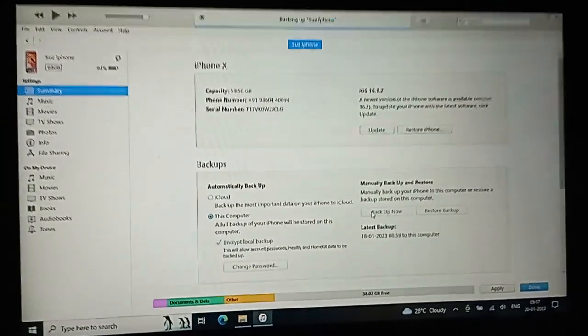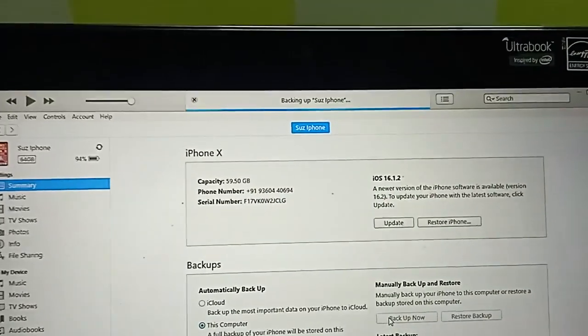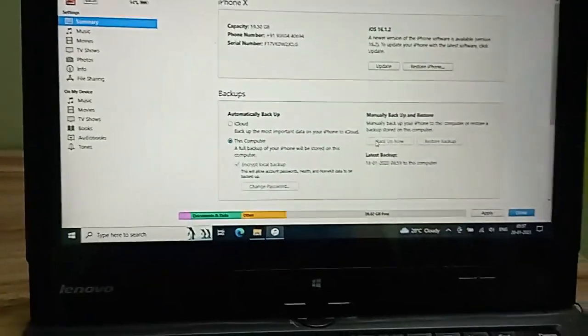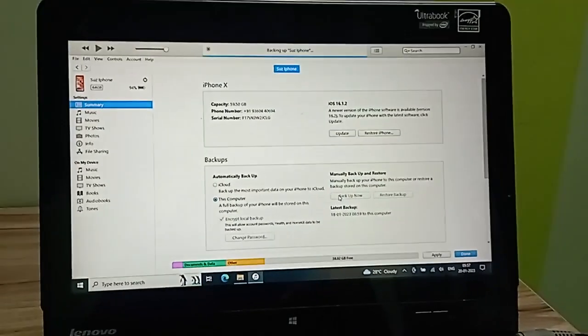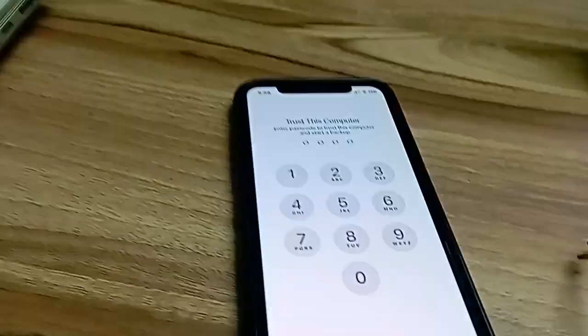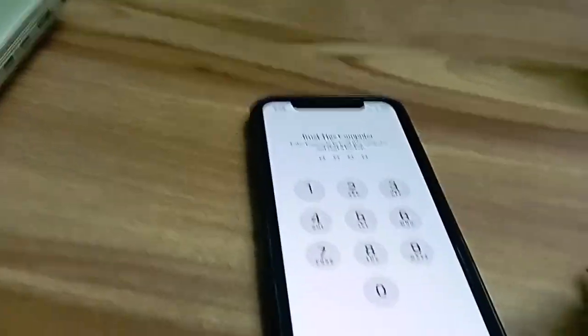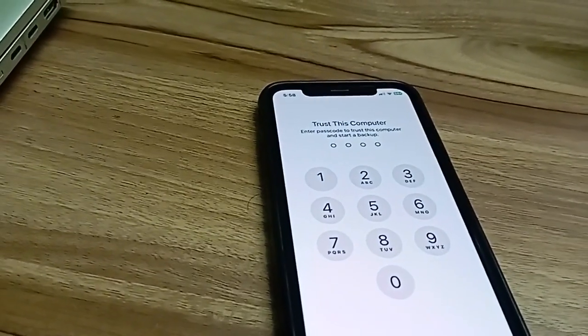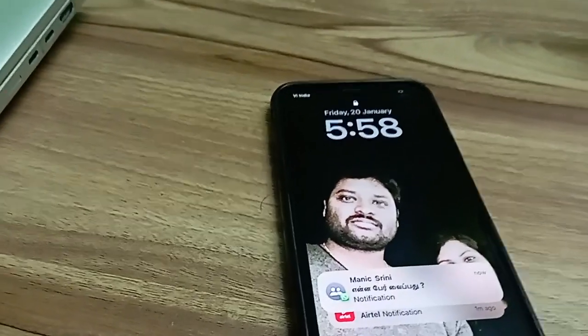Make sure you are connected to the phone and just hit Backup Now. You see the progress here. Just wait, it is going to take a little time. Okay, it just prompted to trust this computer. It's going to ask for the passcode to trust this computer. Yeah, I just entered it.